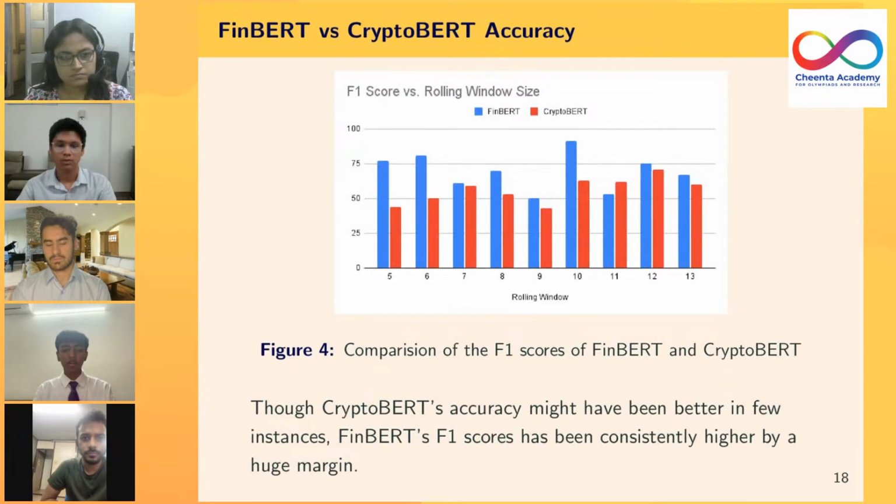We have also compared the F1 score versus the rolling window size for both the models. The reason that we've done so is because F1 score takes both precision and recall into consideration, so it gives us a more ideal picture of which is the better model. As you can see from the graph, FinBERT overperforms CryptoBERT in almost every single scenario, by a very huge margin. So we were able to conclude that FinBERT was the ideal sentiment analysis model. Next slide, please.